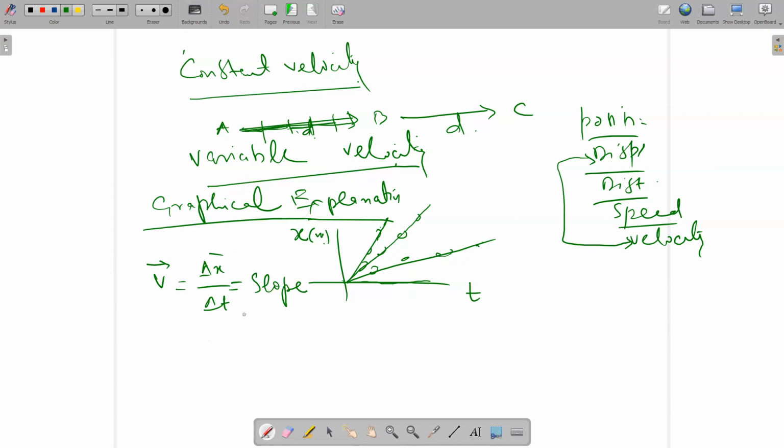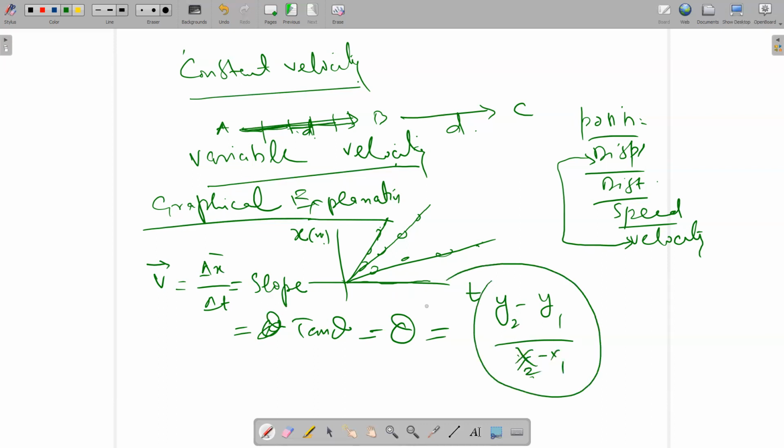Slope is equal to theta or tan theta. In mathematics, it is equal to tan theta. So the slope formula in mathematics is what? y2 minus y1 over x2 minus x1. This is our formula.